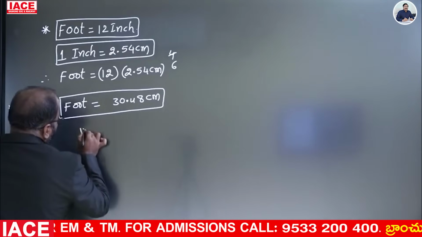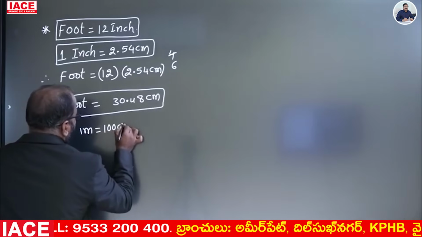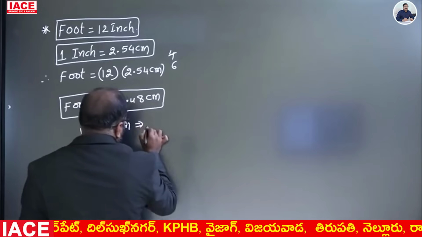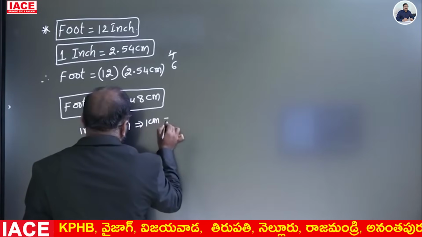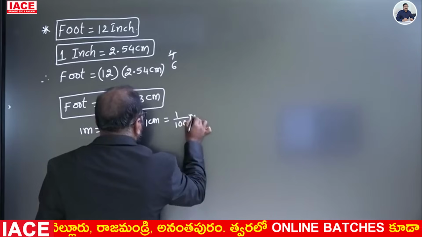We know 1 meter is equal to 100 centimeter, which implies 1 centimeter is equal to 1 by 100 meters.